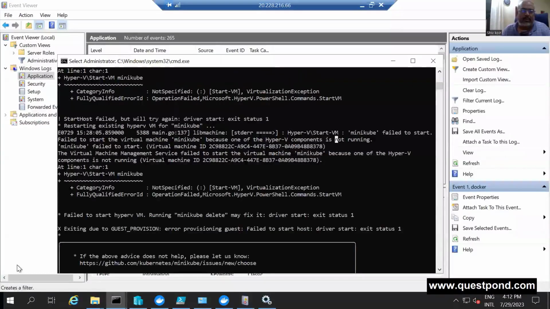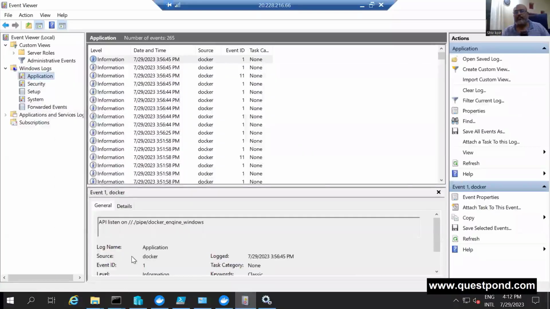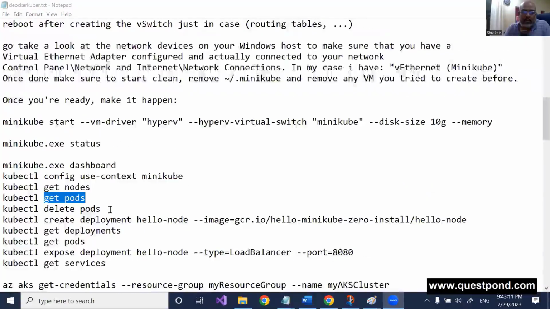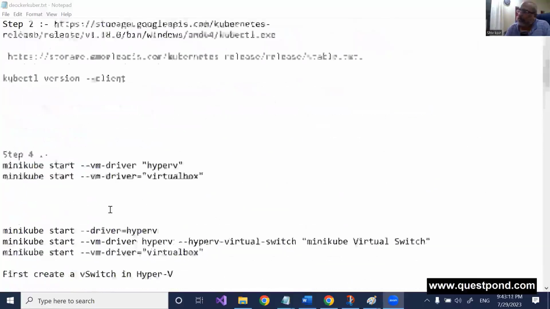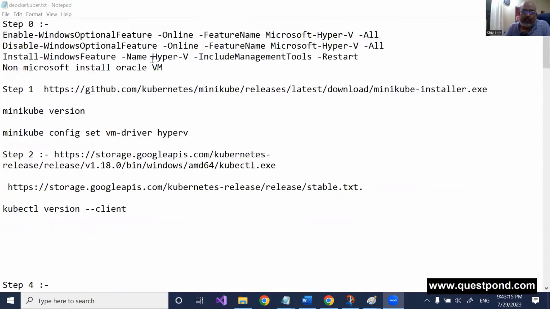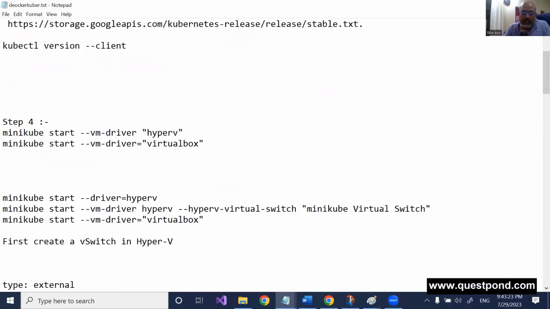But I hope at least in today's class, we got an idea of what K8s is, what the different components of K8s are, what kubectl is, what minikube is, where minikube can be used, and how to start using minikube, how to enable Hyper-V, and what the requirements are for the Windows machine. And also we looked into different virtualization like Hyper-V and Oracle VM. When you start, you can use one of them. Let us see if that thing runs.